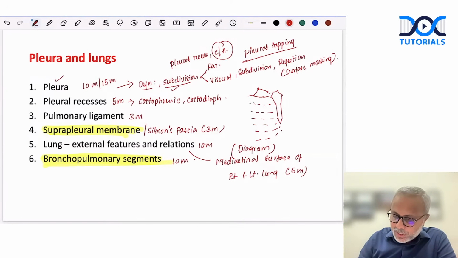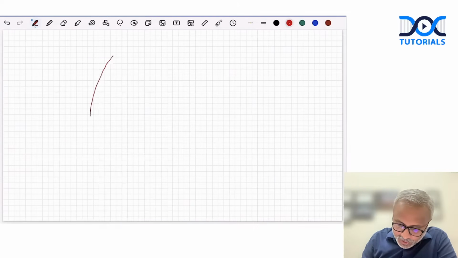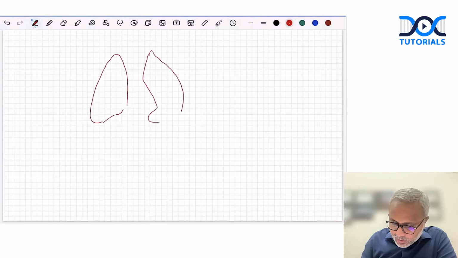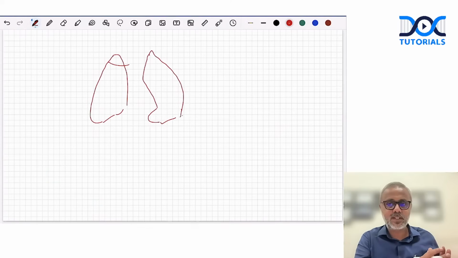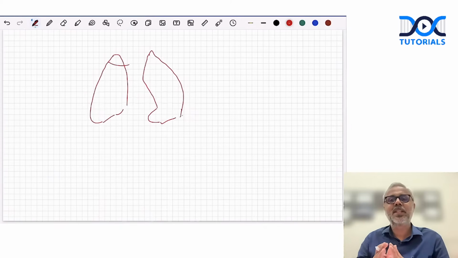So what we do in case of bronchopulmonary segments is, let's imagine we are drawing the outline of the lung. So this is the left lung. Now here, when we draw, we need to show the segments for each lung separately. For example, the apical, anterior, posterior, medial, lateral. In case of the right lung, we have 10 segments, the nomenclature differs. In case of the left lung also, we have 10 segments, the nomenclature differs.